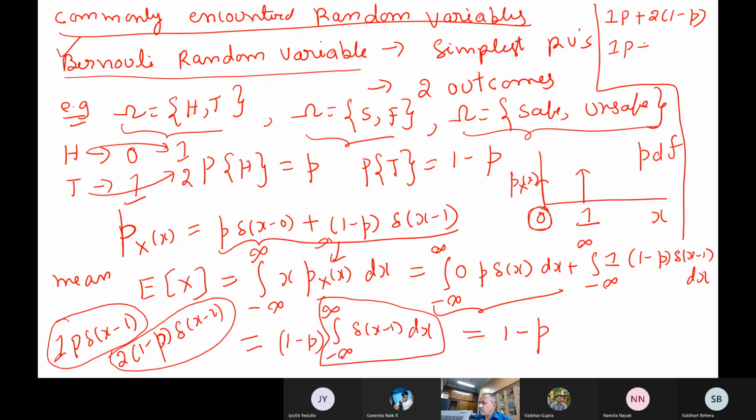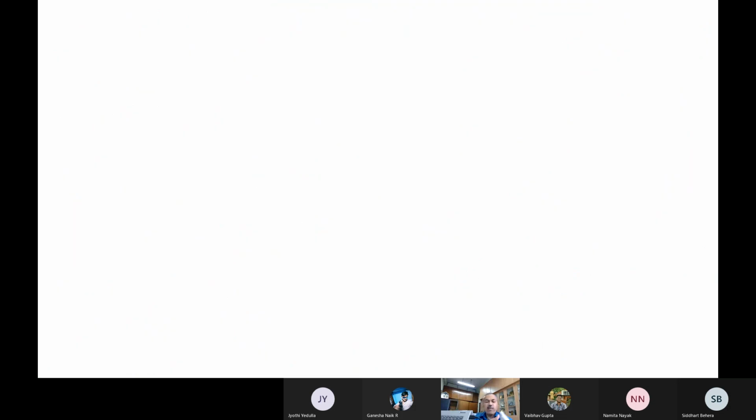So what is the value here? 2 minus p. 2 minus p will be there. So it depends actually on how you have mapped this to the real line. So now it is 1 minus p is the mean value if mapped as 0 and 1. Somewhere here you follow, right? You will get that number itself. Okay, so this is how you have to compute the mean value.